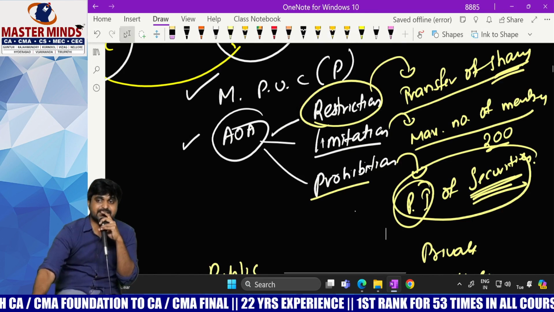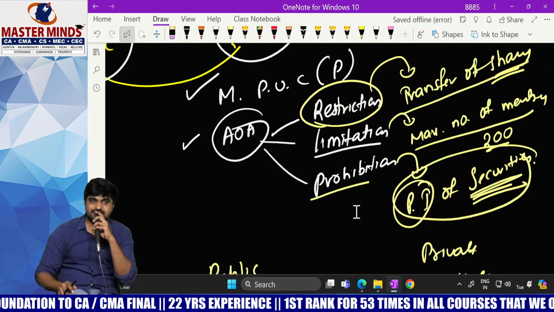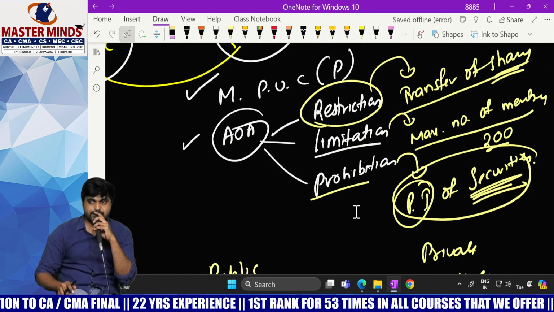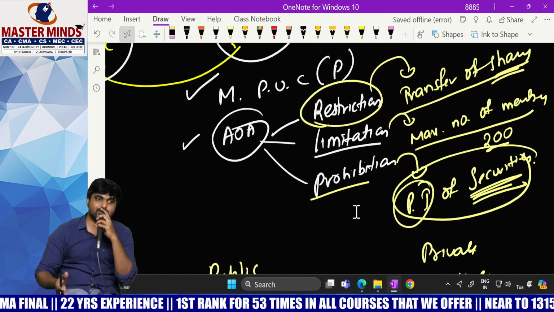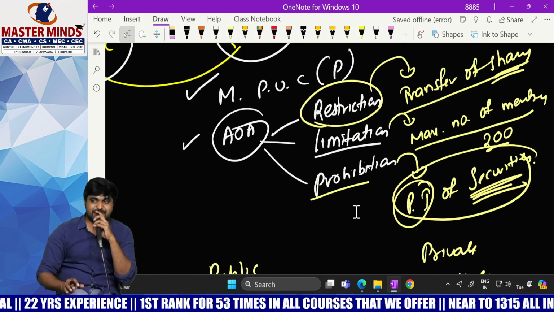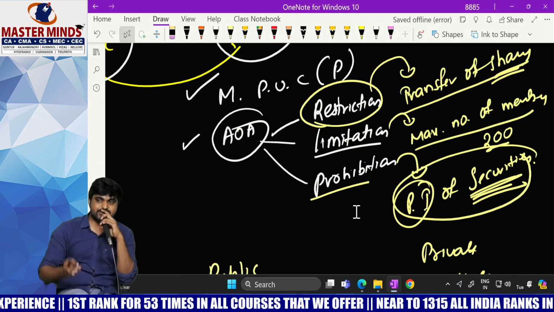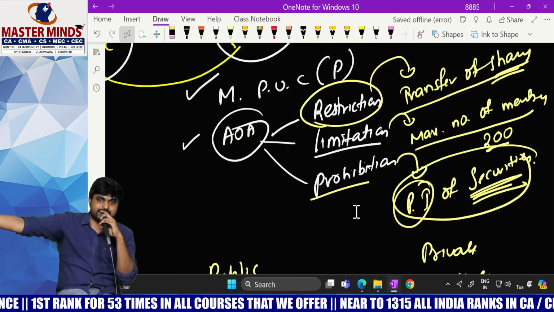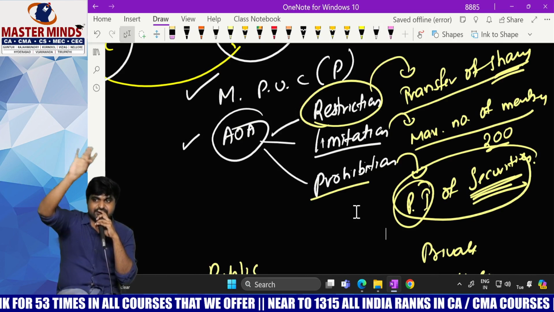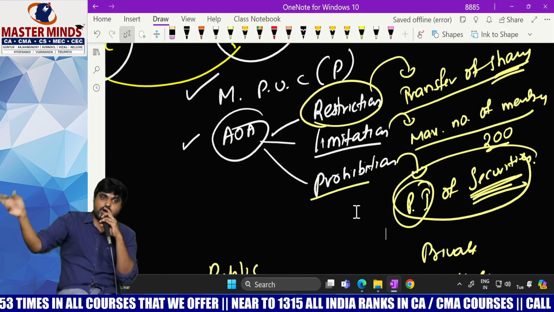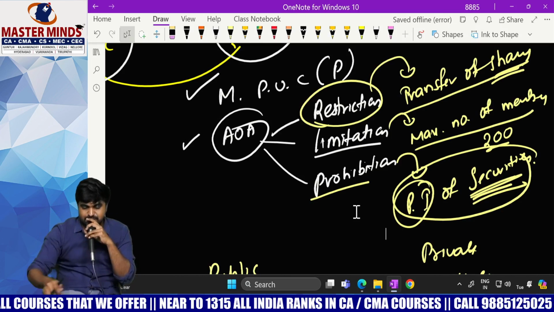Then what about public company? How can a public company issue its securities? Is it private issue or public issue? Both. A public company can go for private issue as well as public issue. It is the option left to a public company. But in case of private company, there is only one option, private issue. In case of public company, two options: one is private issue, the other one is public issue.